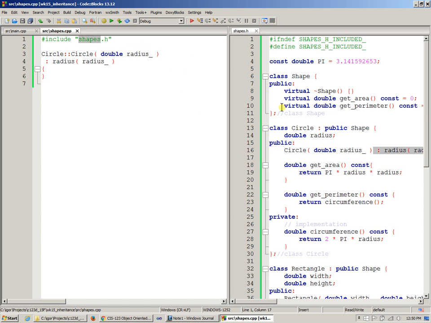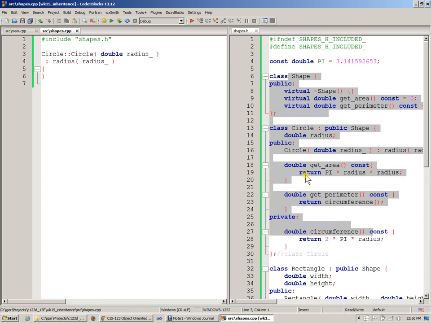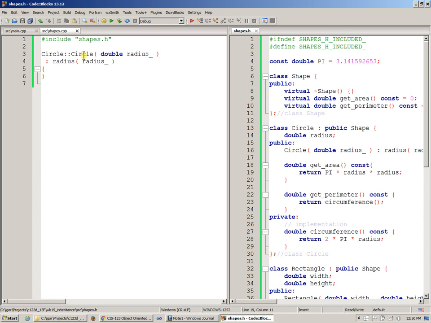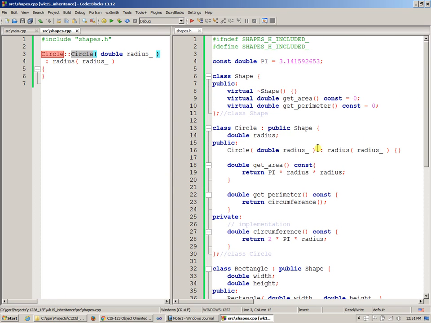But shapes.h will bring this entire stuff into this implementation file, and when I say let's define the circle constructor separately from the declaration, then if I did this, I can basically reduce this entire code to just the declaration of this constructor, right?